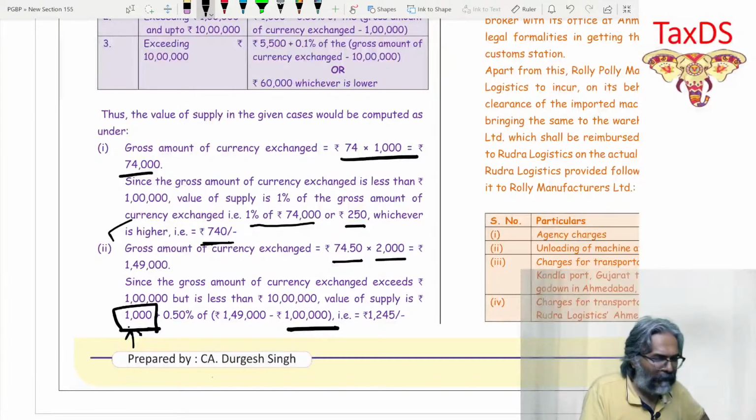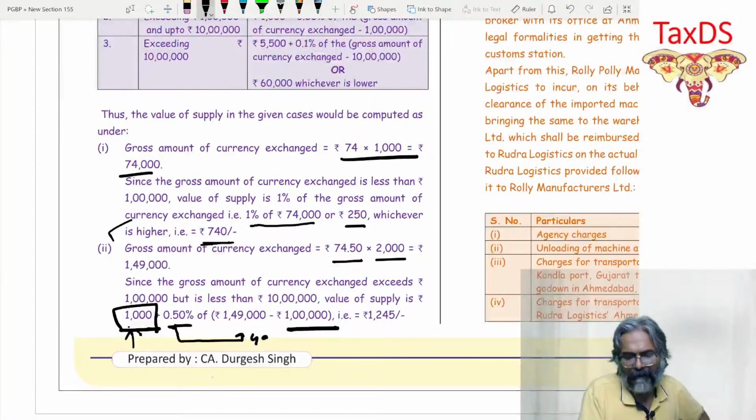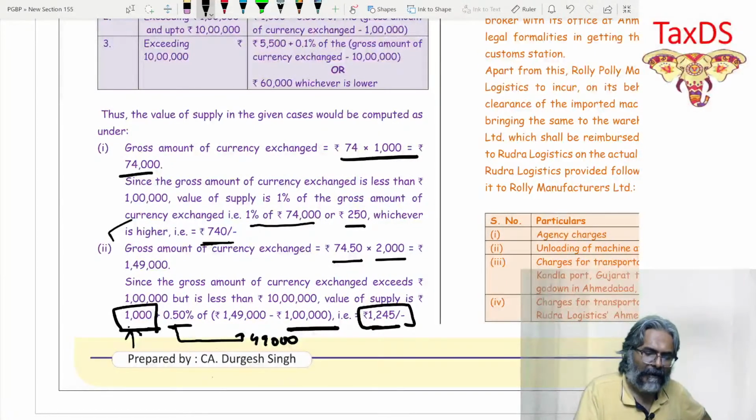Now 0.5% of how much? The remaining 49,000, which is 245. 0.5% of 49,000 is nothing but 245. The final answer is 1,245.